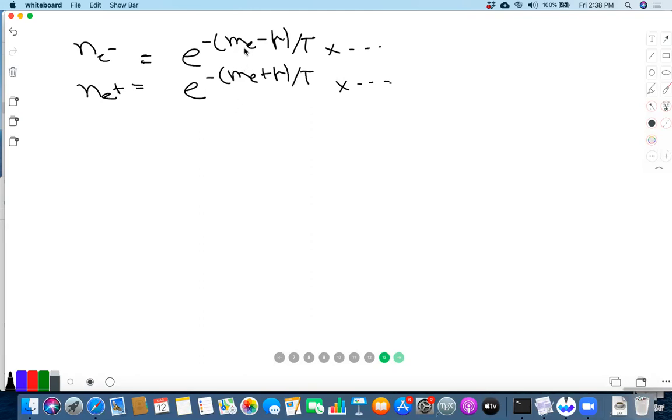And what we had seen is that when T is much less than m_e, one of these has to be small, and which one is small is controlled by whether there is an excess of e minus or e plus.